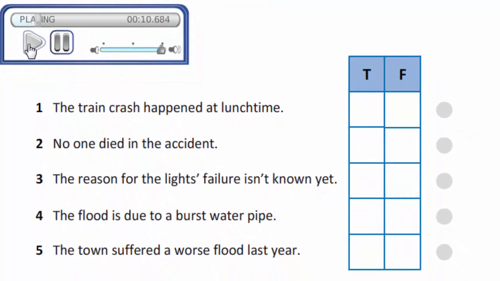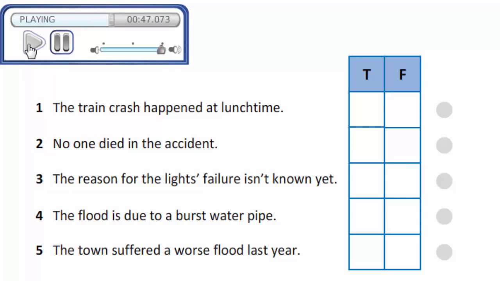Good afternoon and welcome to the Lunchtime News, bringing you all the latest national and international headlines. There's been a major train crash on the South Haven to Beverley line. The accident happened during the morning rush hour when the light system failed and two passenger trains collided. The ambulance service and police are now on the scene. Over 40 people have been seriously injured, but luckily no one was killed. The government has ordered an official inquiry to find out why the light system failed.